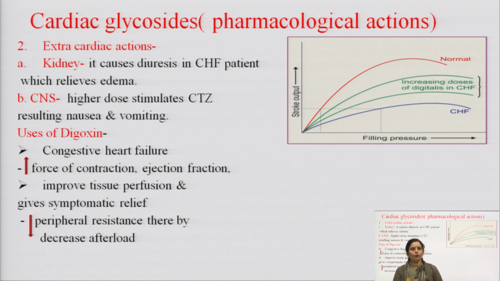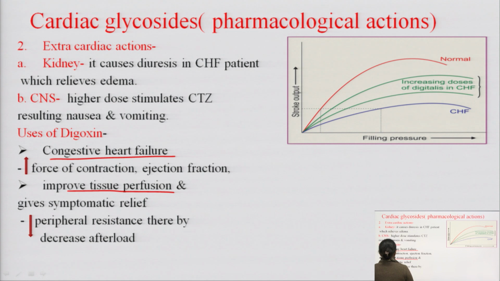Now discuss the uses of digoxin. So, first, digoxin is used in congestive heart failure. Why? Because it increases the force of contraction, and due to the increase in the force of contraction, ejection fraction is also improved or increased. Next, it improves tissue perfusion and gives symptomatic relief because it increases the cardiac output. So, it improves the tissue perfusion and gives the symptomatic relief.